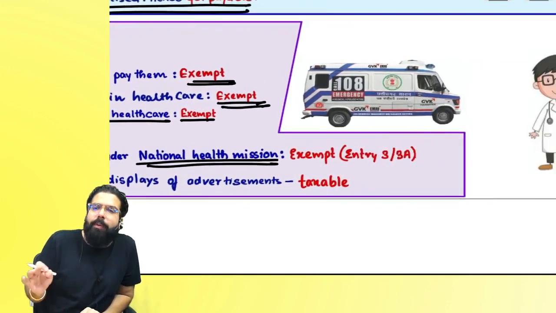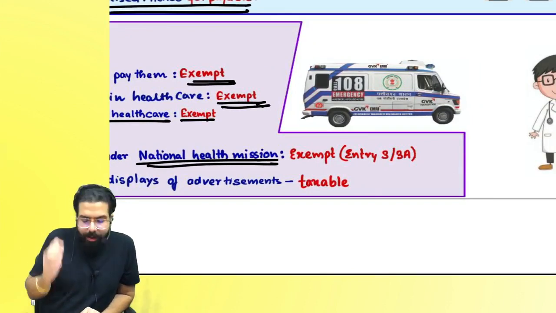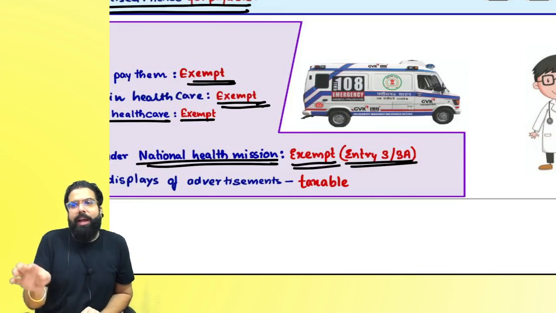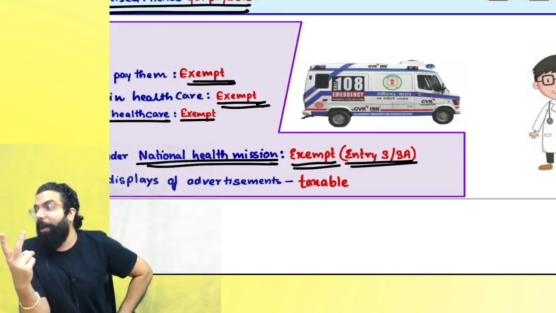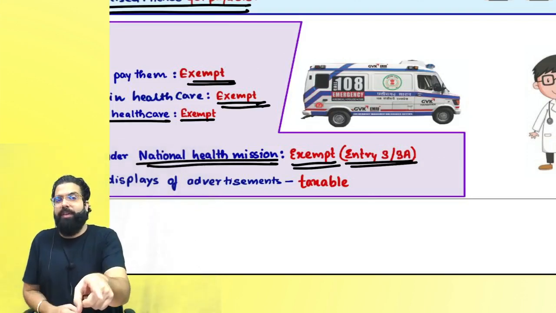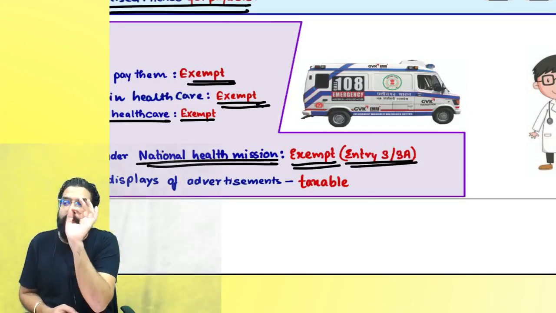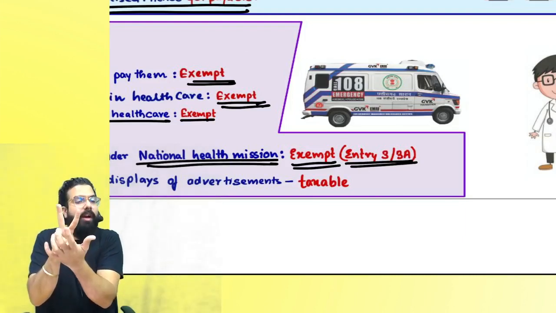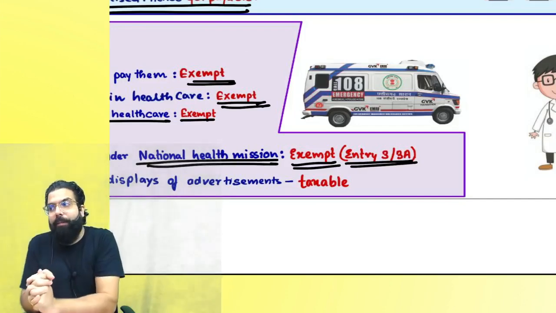Now, ambulance services are provided by private service providers under National Health Mission. If you are going ahead and providing ambulance services under the National Health Mission, then Baba, your services are also exempted under entry number 3 or 3A, which says pure services or composite supply where value of goods is not more than 25%. If you are giving it to the government, then your services are exempted, because you are providing in relation to 243G and 243W.